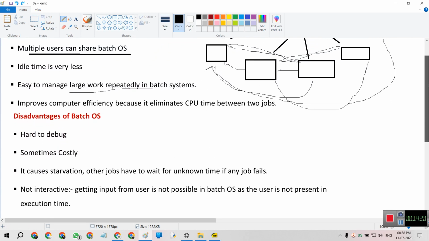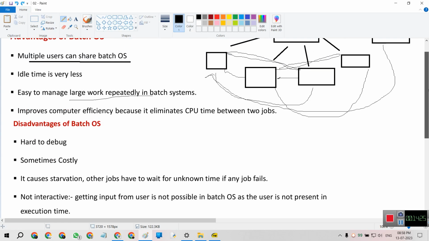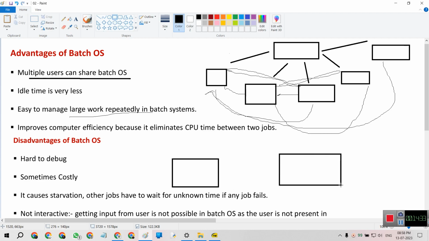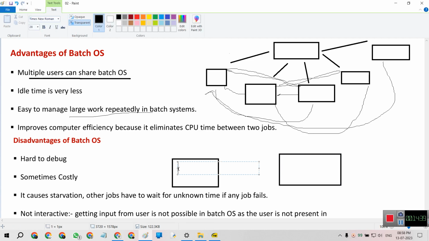Then these are the advantages of the batch operating system. Now, hard to debug. For example, we already know about these terms like compress and zip, extract or zip, or compress. Okay, if you know these terms.